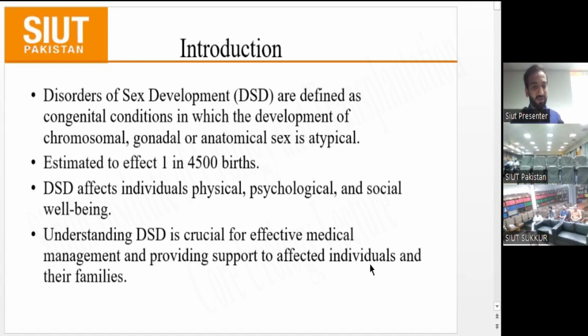DSD is defined as a congenital condition in which the development of chromosomal, gonadal, or anatomical sex is atypical, estimated in 1 in 4500 births. DSD affects individuals physically, psychologically, socially, and in their well-being. Understanding DSD is crucial for medical management and for providing effective support to individuals and their families.